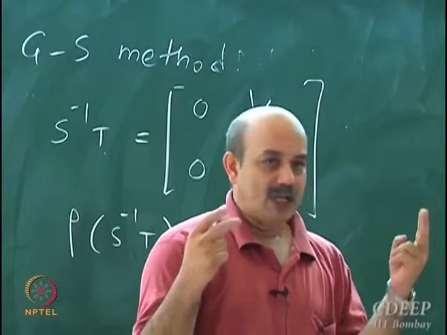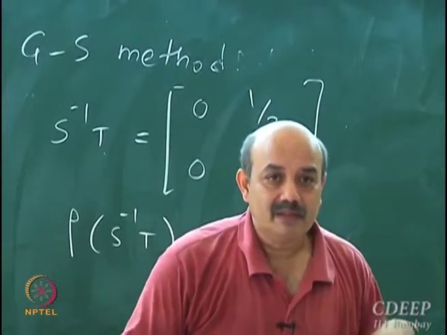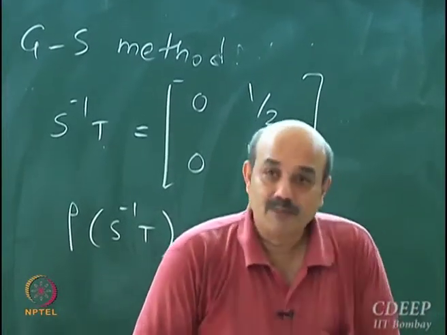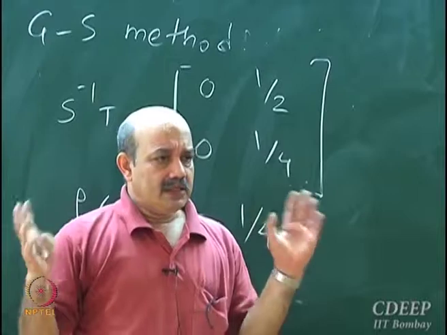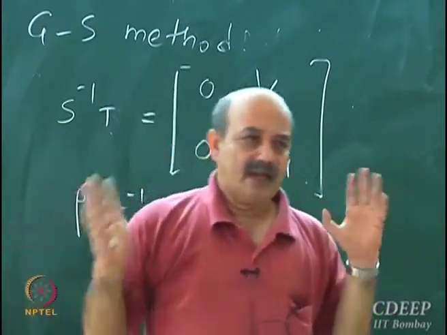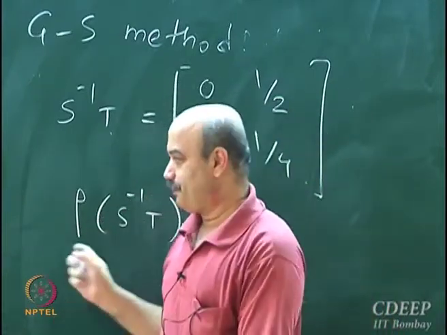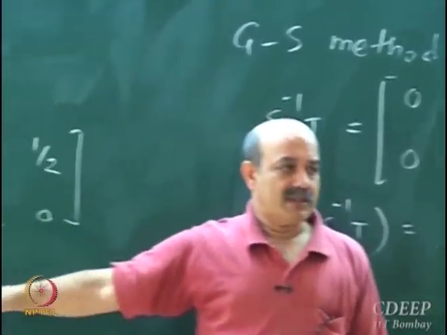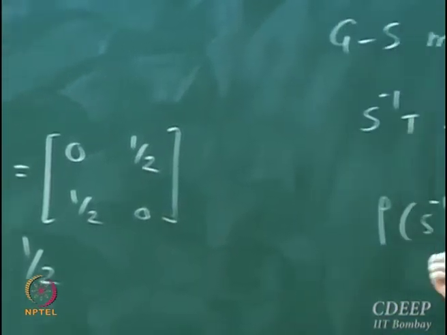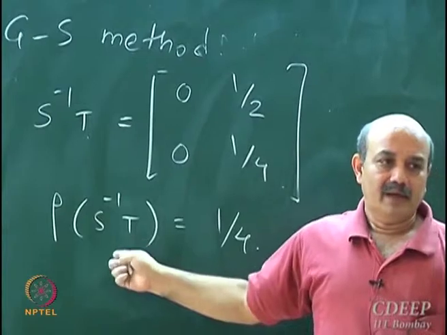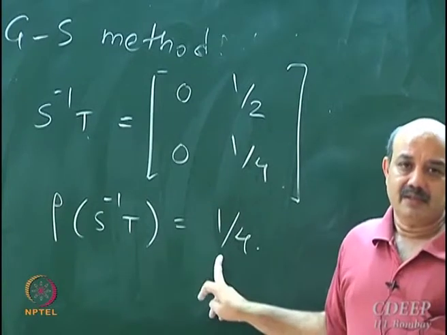Now there are two aspects. It should be less than 1. How much less than 1, how close it is to 0, also matters in terms of the rate of convergence. Whether convergence is guaranteed or not is decided by whether it is strictly less than 1; that is a stability criterion. The performance is given by how much less than 1 it is. So the Jacobi method, in which the spectral radius is 1/2, converges slower than the Gauss-Seidel method, because the spectral radius here is 1/4.